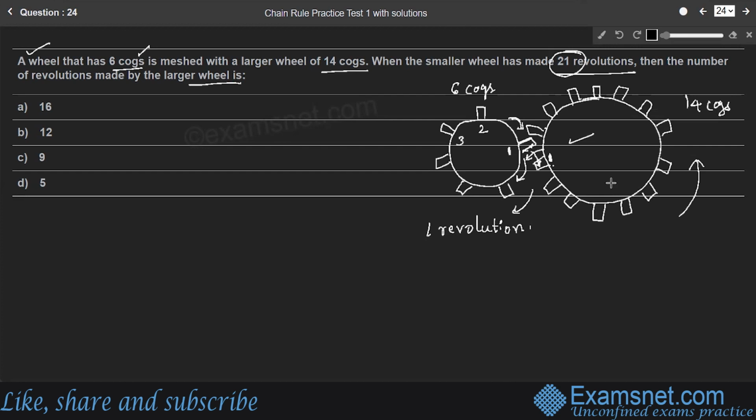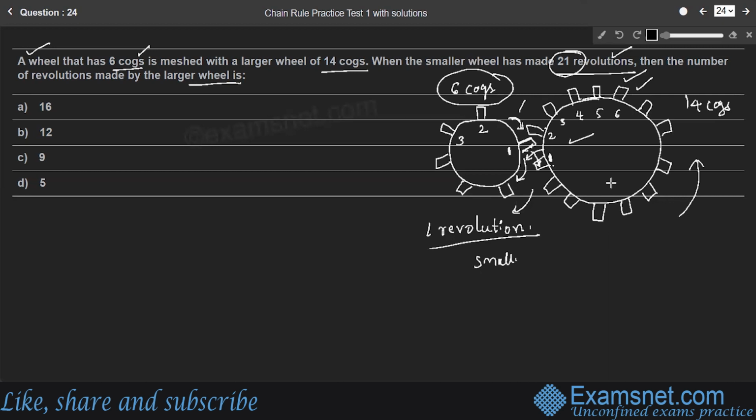So for one complete rotation, all 6 cogs have to cross 6 cogs of the next wheel. So if you consider 1, 2, 3, 4, 5, 6, the 6 cogs of the smaller wheel have to pass 6 cogs of the second wheel, the larger wheel. So this completes one revolution of the smaller wheel. So there are 21 revolutions. While completing 21 revolutions, how many cogs will they push or pass?